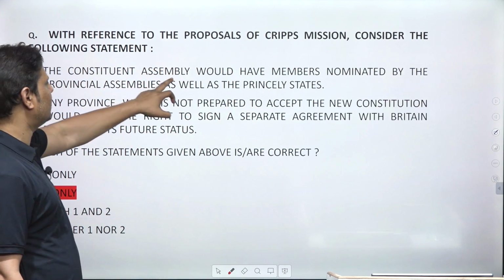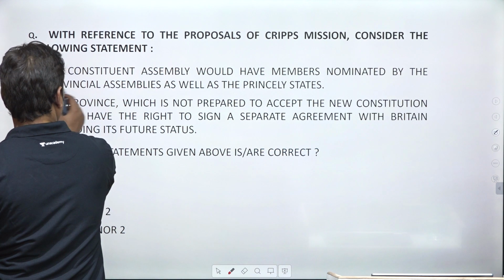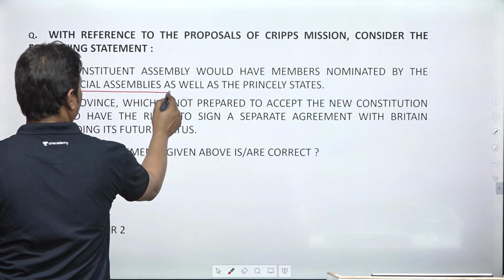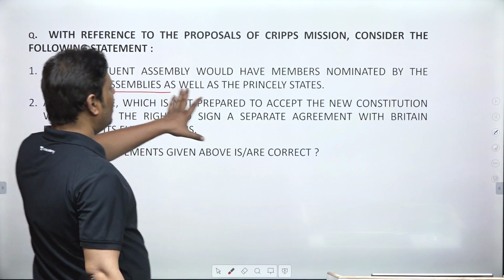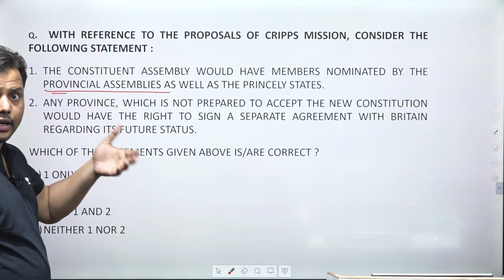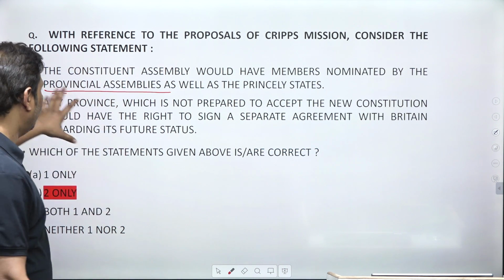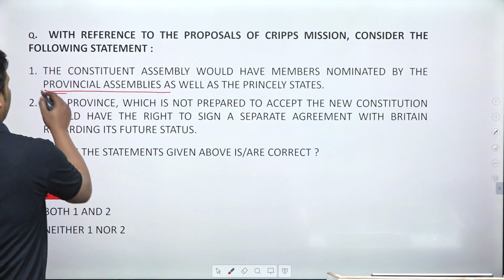The Constituent Assembly would have members who were elected by the provincial assemblies, right? They were elected by the provincial assemblies and nominated by the princely states. There is a minor fault. So I think it is all about reading the questions. If you read them properly, you won't commit any mistake. It's a very simple statement, I think. So this statement is wrong.